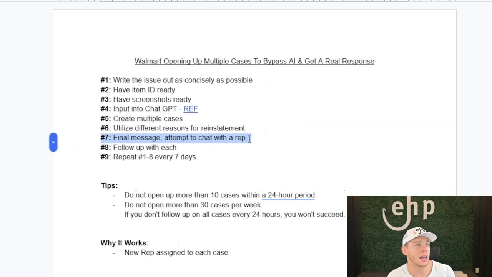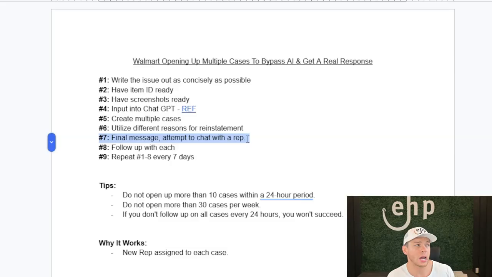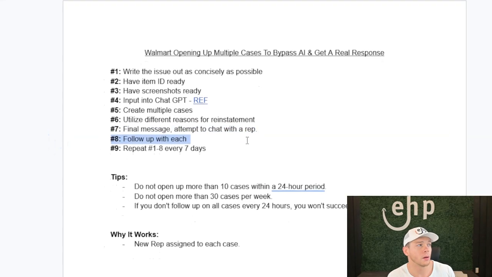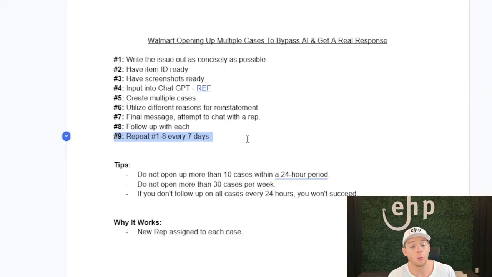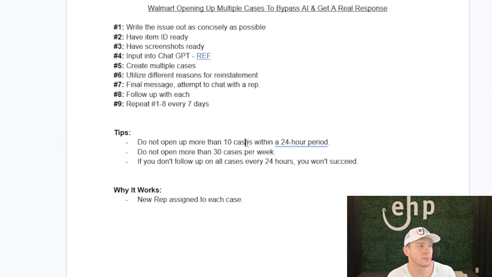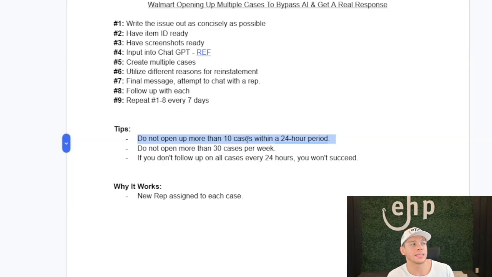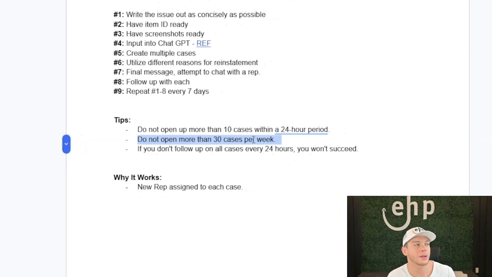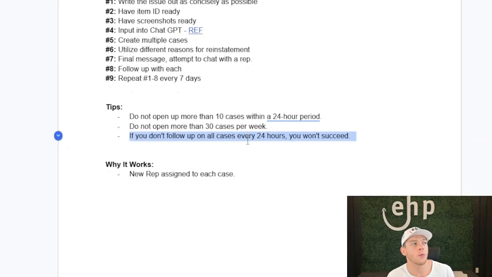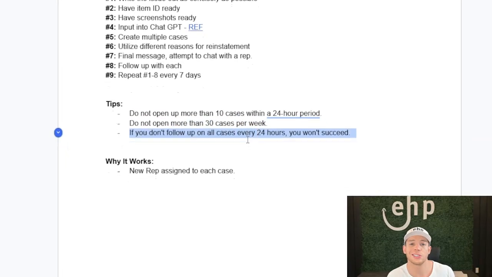Final message, and then you can also attempt to chat with a rep, right? Follow up each day, repeat number 1 through 8 every 7 days. Do not open up more than 10 cases within a 24-hour period. Do not open more than 30 cases per week. If you don't follow up on all of the cases you create every 24 hours, you won't succeed.